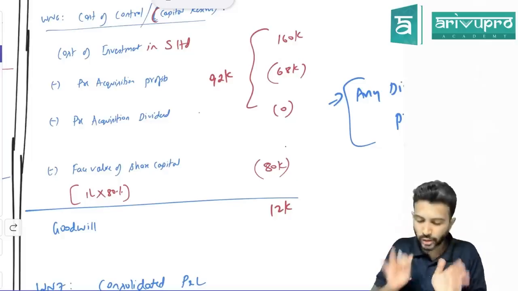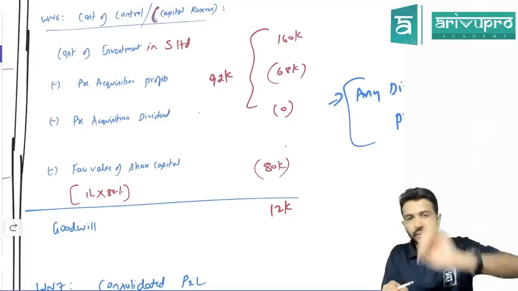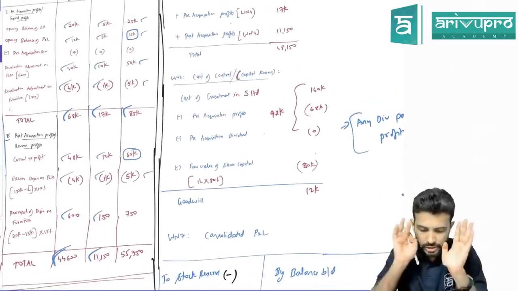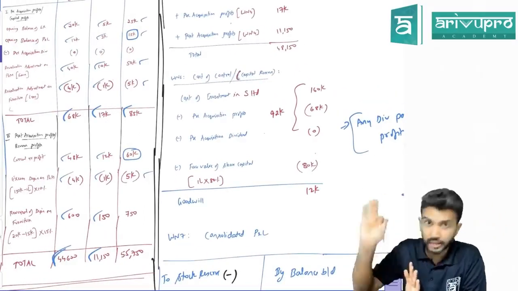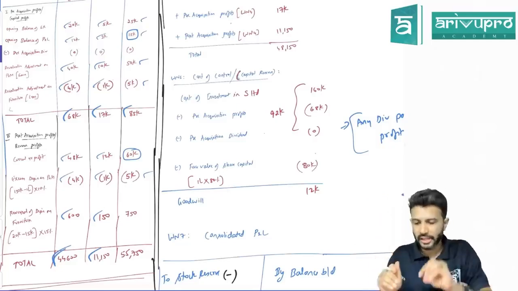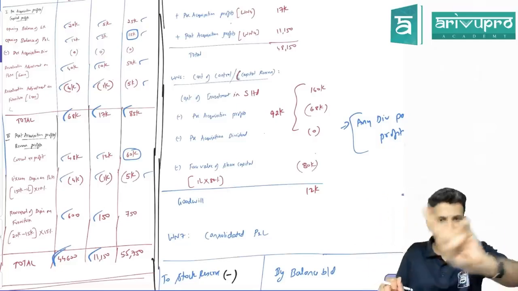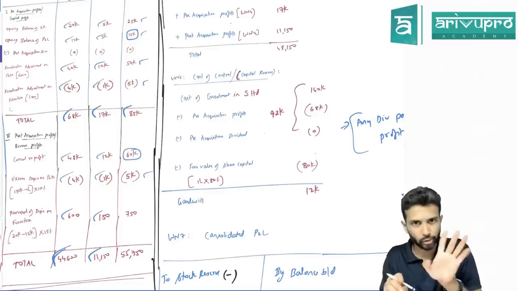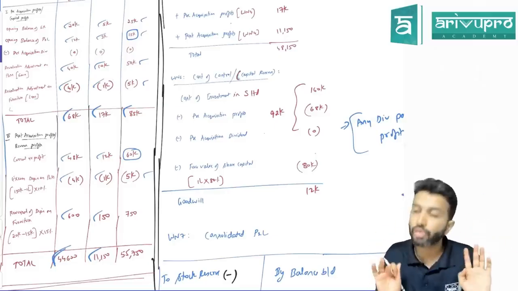Easy. I'll show you another method to get the same answer as well. But whenever they give you a full-fledged question of consolidation, solve it in this format only. There is another way to work it out also, which I'll show you here. I have told you in regular class, now also I'll tell you, but follow this only for bigger problems. For shorter problems, I'll take you through that also. You can follow the other method. So far are we good?